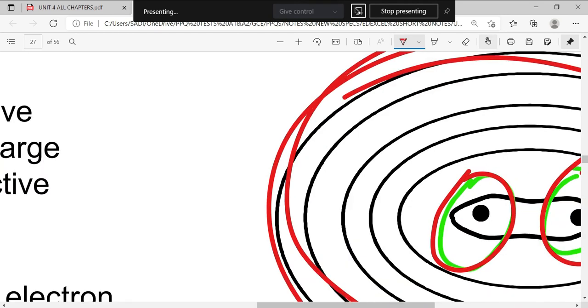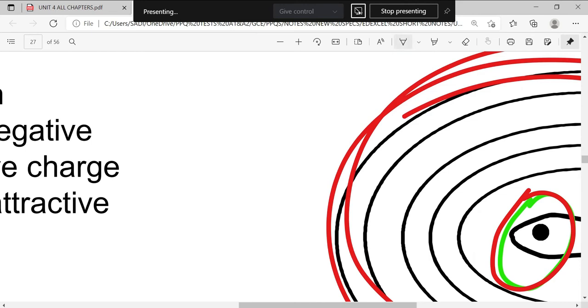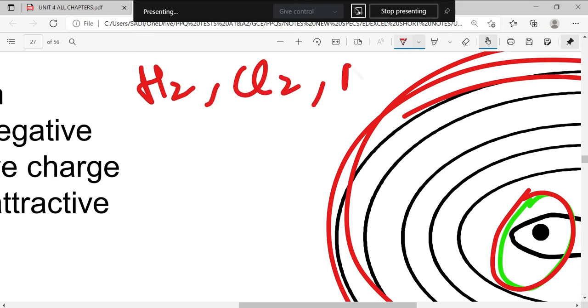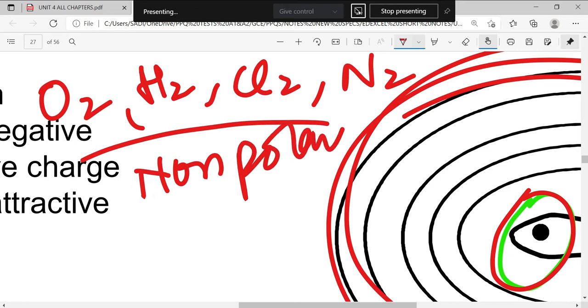We have hydrogen and hydrogen combination, a covalent bond between hydrogen and hydrogen, yani H2. We have Cl2, we have N2, we have O2. These are called non-polar. I'll explain that to you.